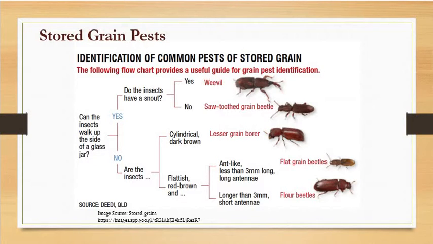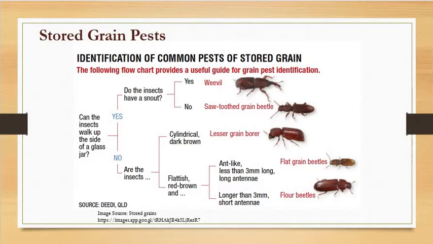It can be an insect, it can be a non-insect. As we are studying economic zoology, after the economic importance of insects, in this case we will be studying only the pests which are of insect origin. No doubt rodents and others are also treated as stored grain pests, but here we will only study the stored grain insect pests.